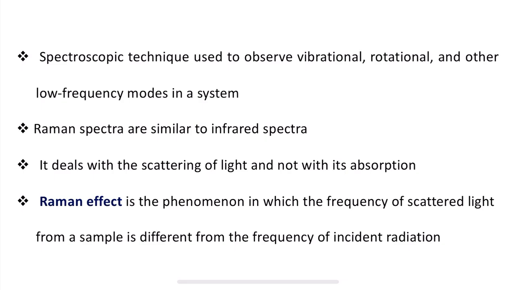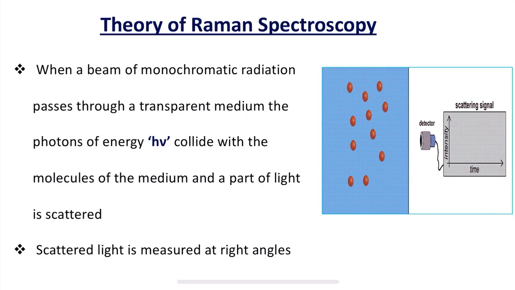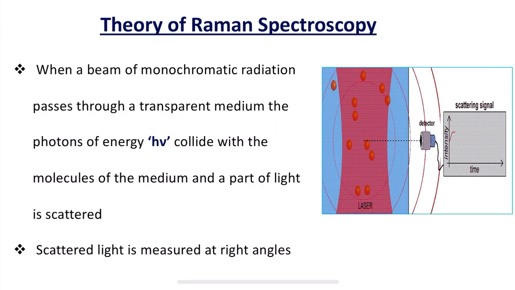When a radiation or a photon falls on any object or substance, the light is going to get scattered. The scattered light is measured at right angles. So we are going to measure the scattered radiations. That is why I said Raman spectroscopy deals with the scattering of light and not with its absorption. We are concerned with how far, or in what way, the radiation has been scattered. To understand this, we have to consider two different cases.